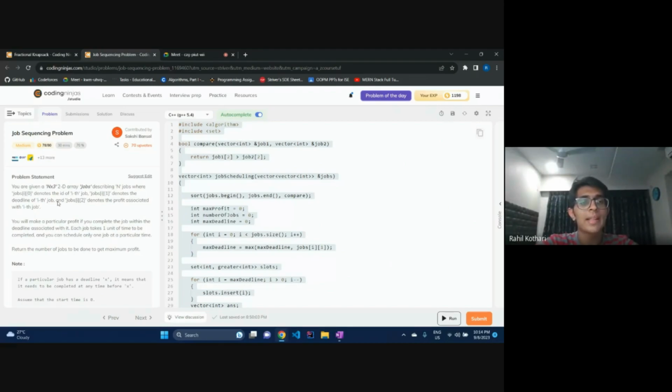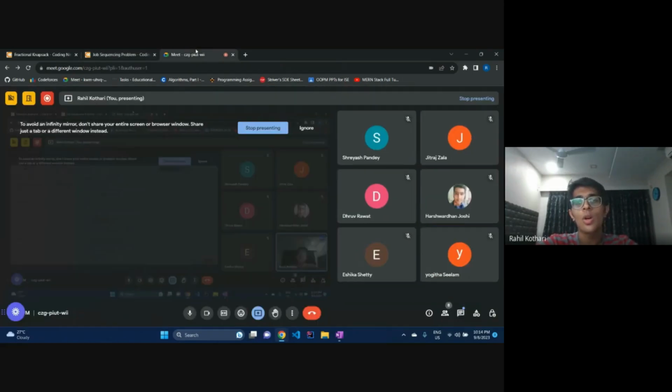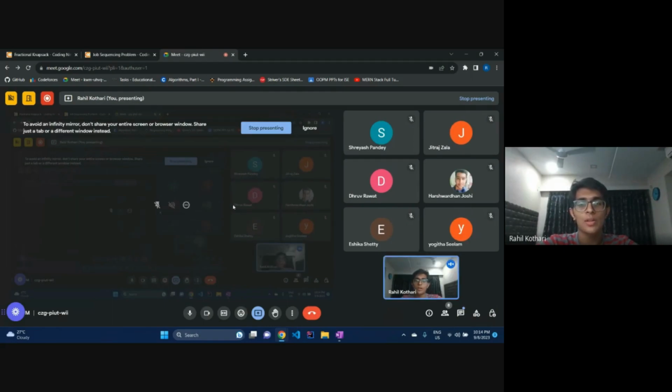So basically we are given n jobs, and we have to decide which ones we should do to get the maximum profit. So think about the greedy approach for this.